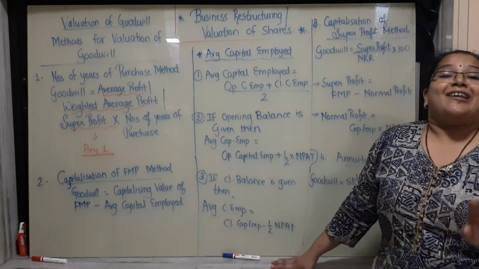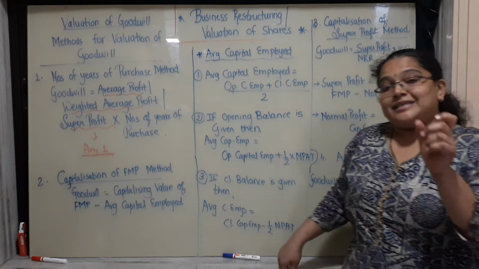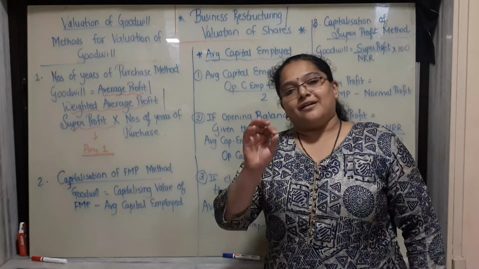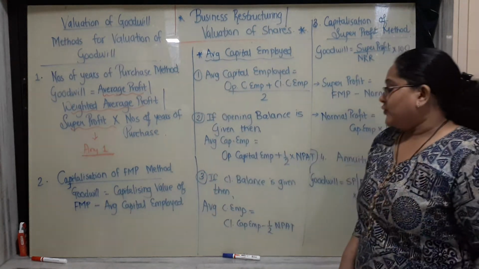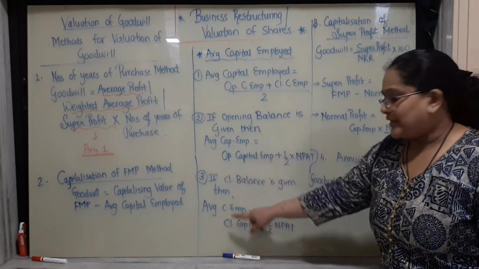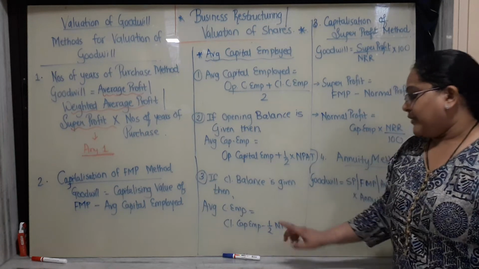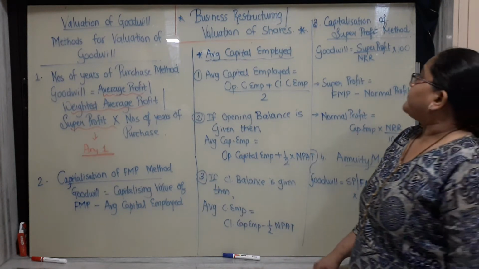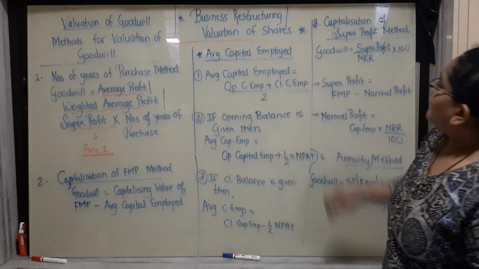If the question is silent and nothing is mentioned, then how will you calculate? Just see the date of the balance sheet. It is generally 31st March, 31st December or 30th June, which means it is a closing balance sheet. So this formula is applied: closing capital employed, total fund, minus half of the net profit. Okay. Now the first method is over, the second is over. Third, for valuation of